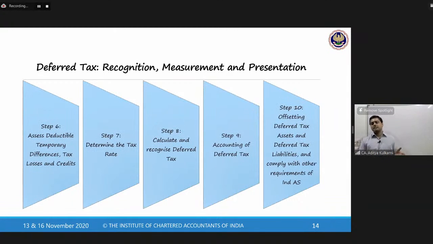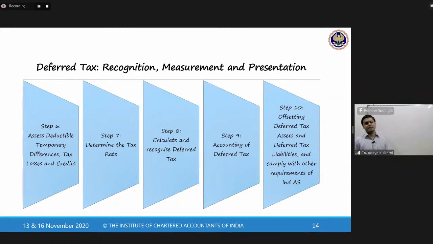Then assess deductible temporary differences. We will see this. Determine the tax rate is a small item. Calculate and recognize deferred tax. That is nothing but temporary difference multiplied by the tax rate.